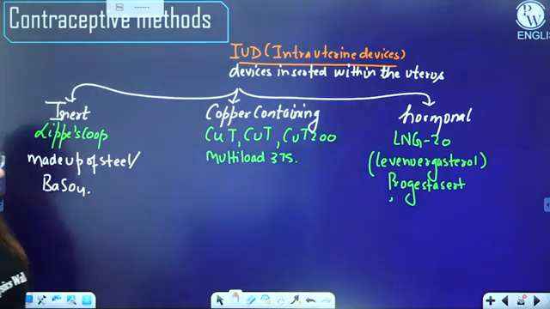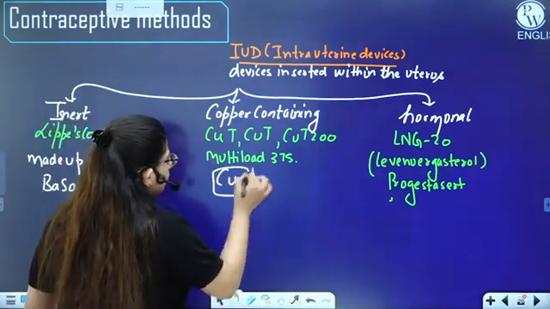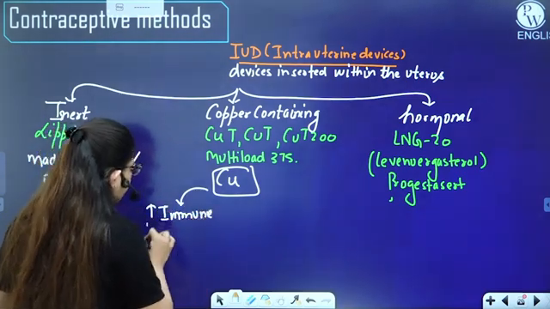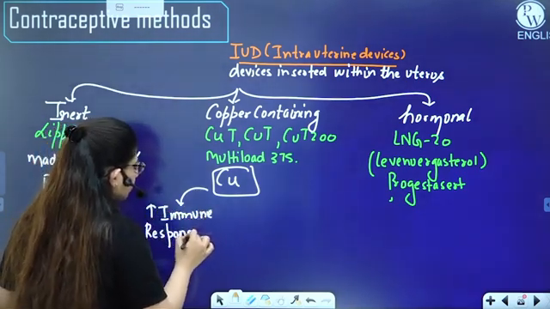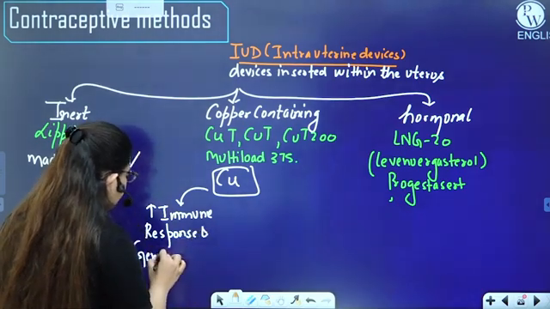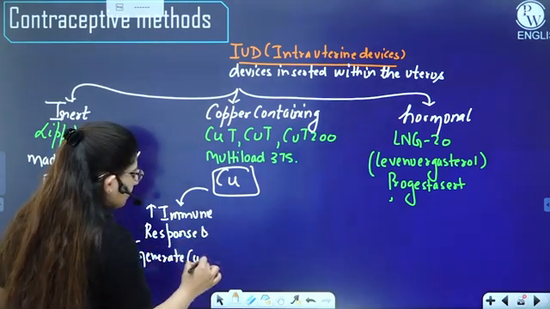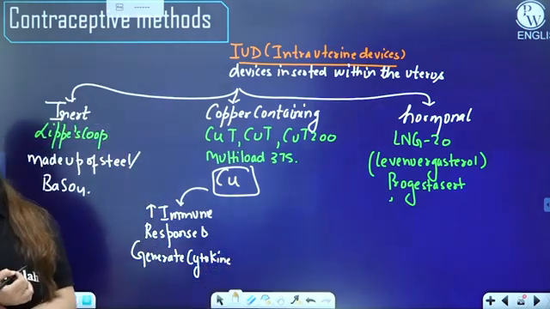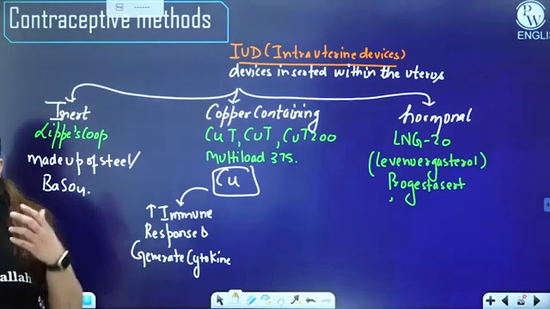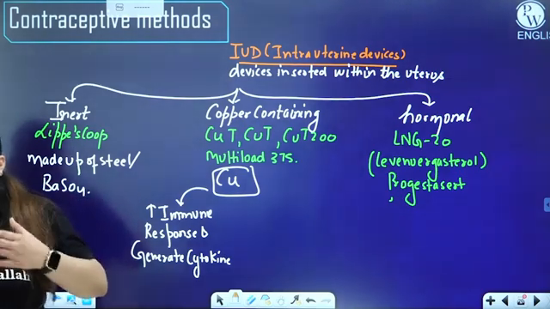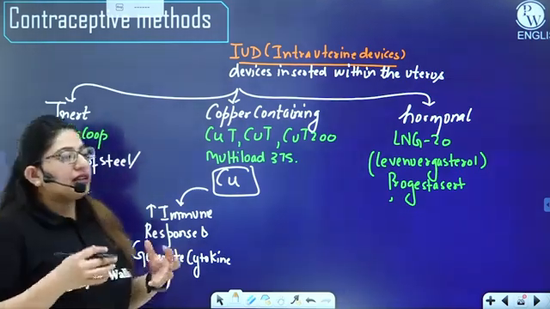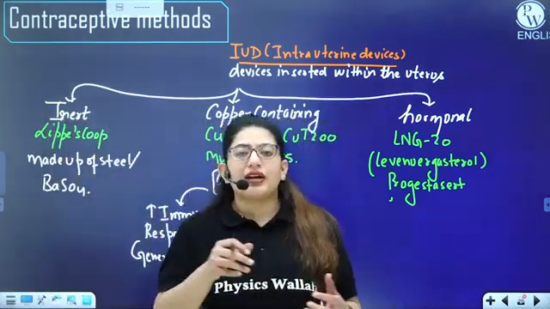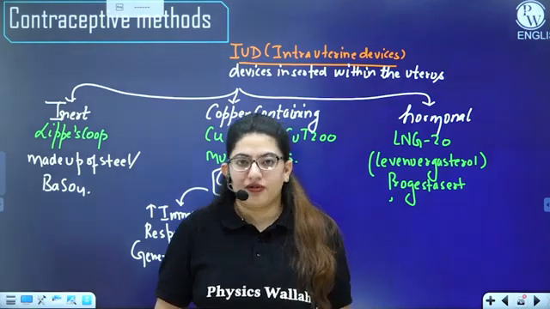Copper containing, how does it work? The copper ions, they do two things. One, it increases the immune response and generates cytokines. Cytokines are certain glycoproteins of your immune system that kill a foreign substance. The foreign substance is a sperm here. So they can kill the sperm directly, or they can also enhance the immunity. If the pregnancy has taken place and the embryo is going to implant into the uterus of a female, due to these cytokines, that embryo will not survive, right?